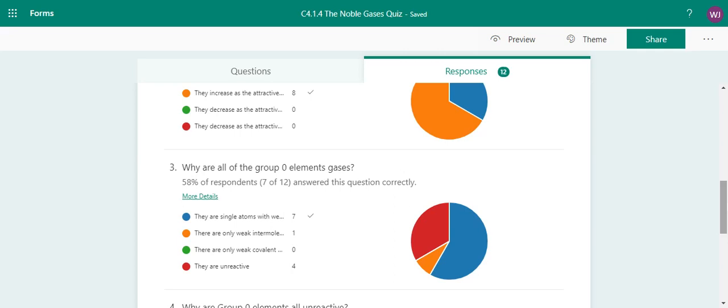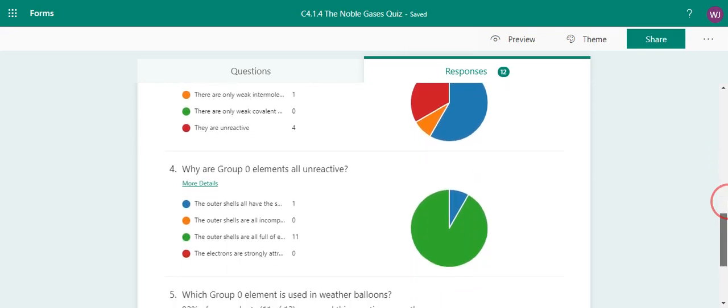The third answer talks about weak covalent bonds. So there's two problems with this. First of all, there are no covalent bonds because they're all individual atoms, so there's no covalent bonds between them. And secondly, even if we were talking about group 7, which does have covalent bonds within the molecule, when elements turn from liquid to gas, they're evaporating. If there's covalent bonds there, it's not the covalent bonds that are being broken, it's the forces between the particles. So between the molecules in the case of group 7 and between the atoms in the case of group 0. And some of you talked about the unreactivity, but chemical reactivity has got nothing to do with the physical properties. So we need to keep those two separate.